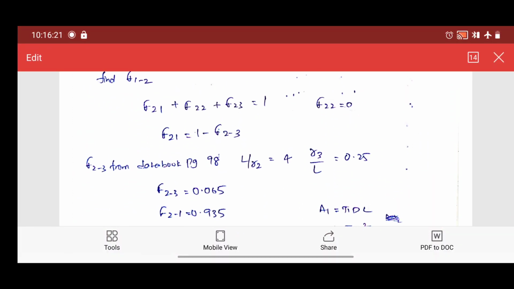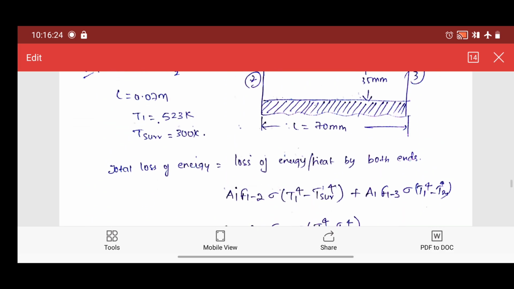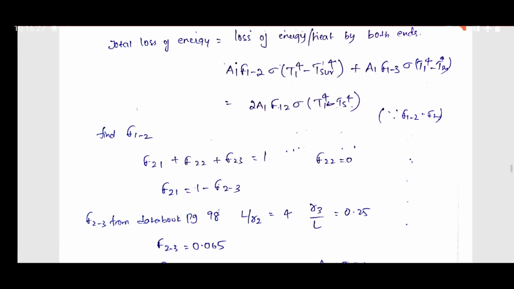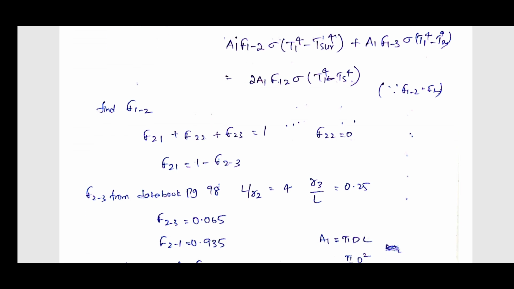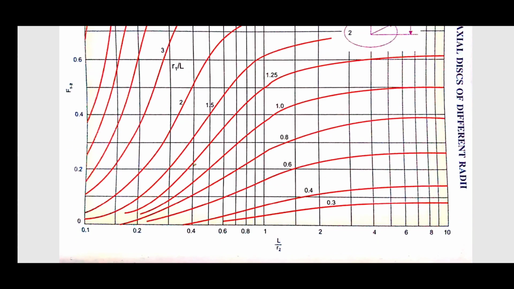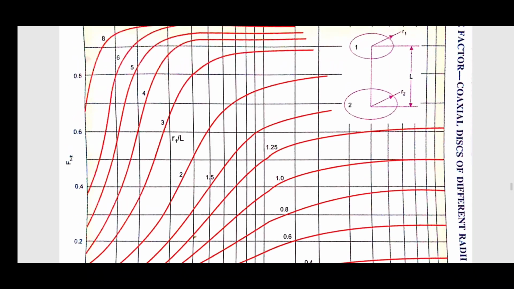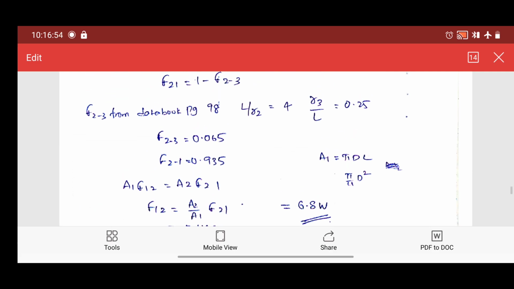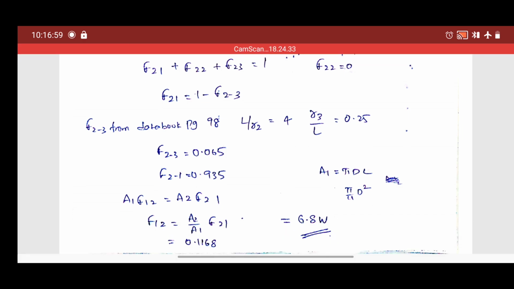So find out L by R2 and R3 by L, given that L is 1. We got two values, that is 4 and 0.25. L by R2 is 4 and R1 by L is 0.25. So for 0.25, if you see, you will get the value nearly 0.06. If you substitute that value, you will get F21.